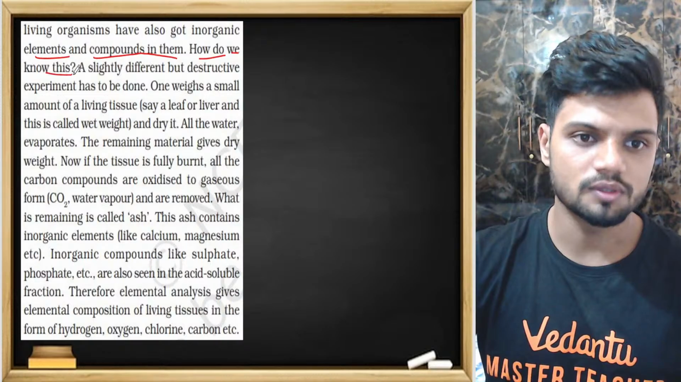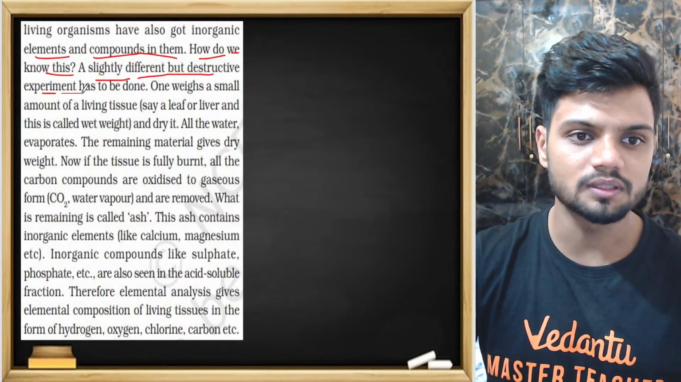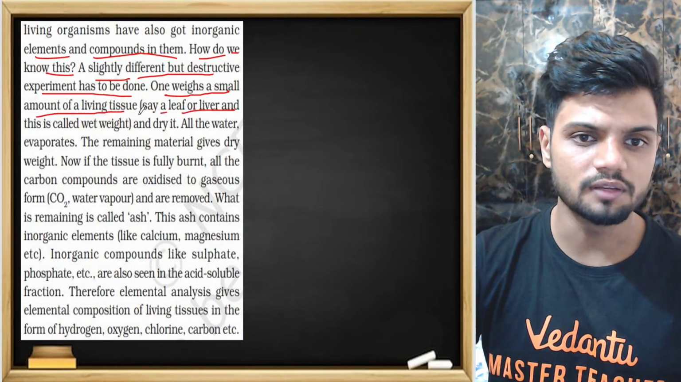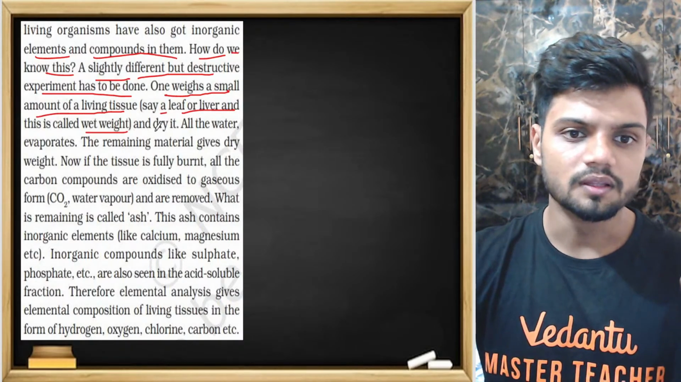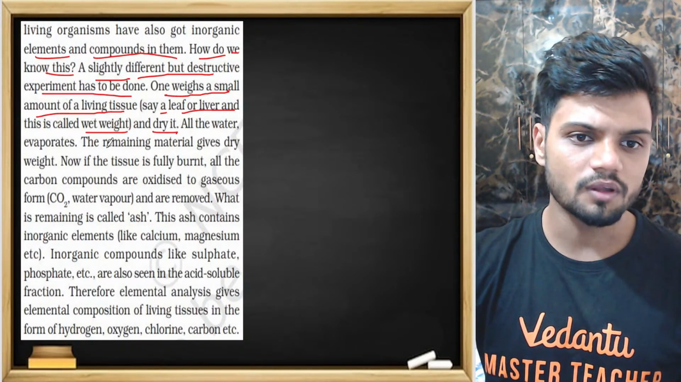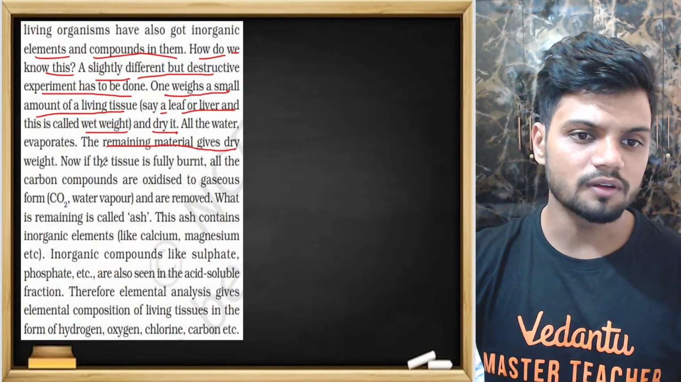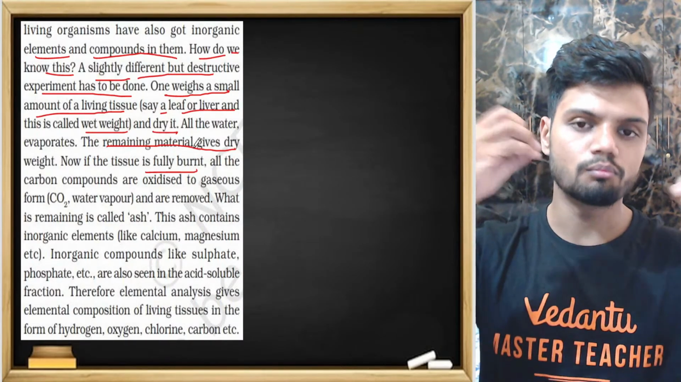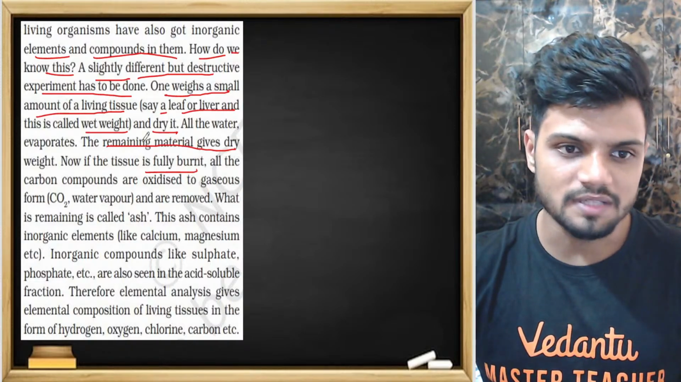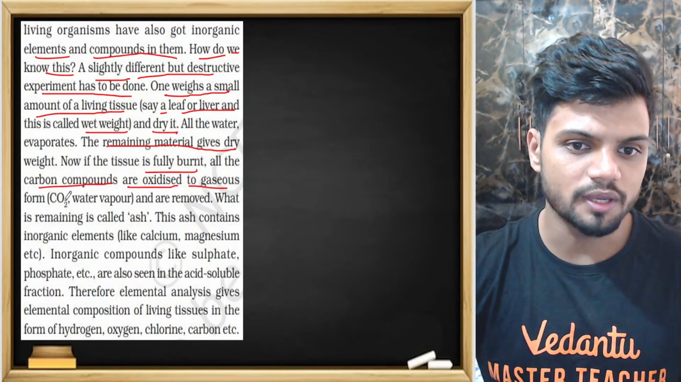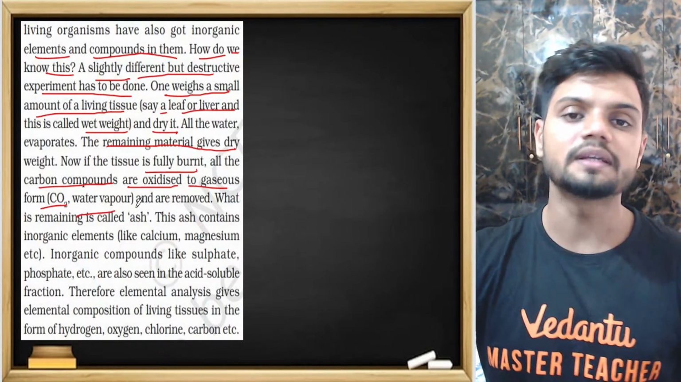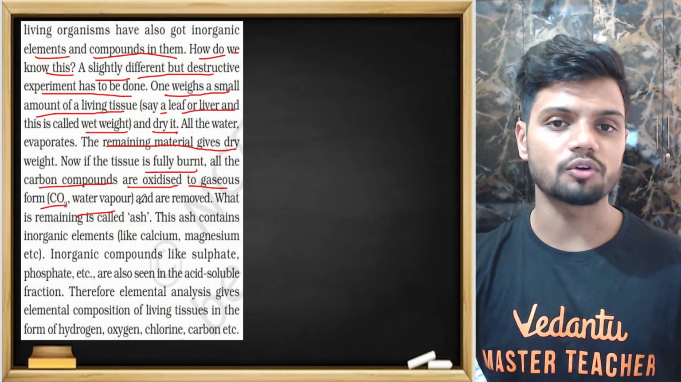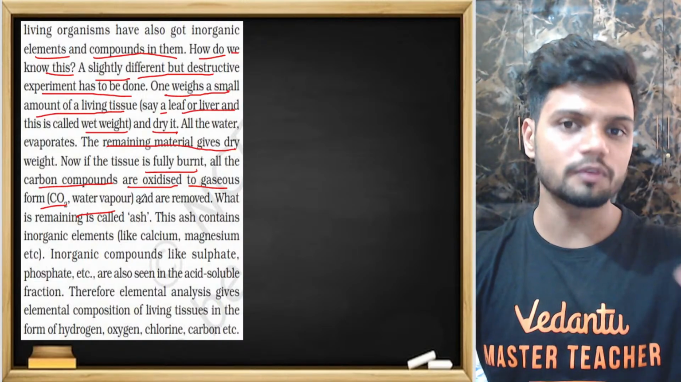How do we know this? A slightly different destructive method has been done. When we have a small amount of living tissue, say a leaf or liver, we call it the wet weight to start with. Then dry it, and we get the dry weight. The remaining material gives us the dry weight. Now, if possible, the tissue is fully burnt. How? Nicely make a powder out of it and then burn it. So when you're burning it, what is happening? Carbon compounds are oxidized to gaseous CO2, and water vapor is completely removed. So all the carbon compounds, as well as all the carbon and hydrogen, are completely removed when you burn things.